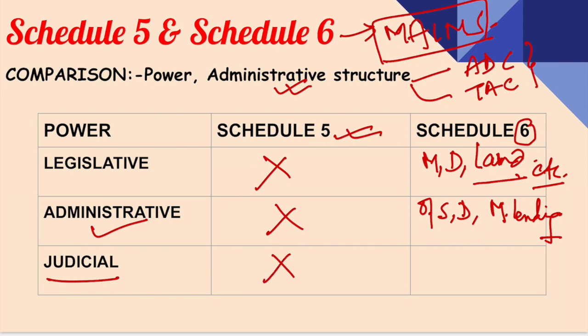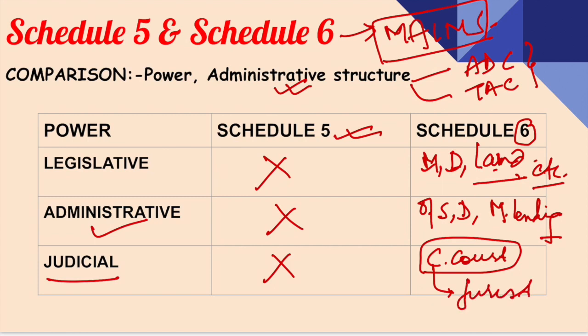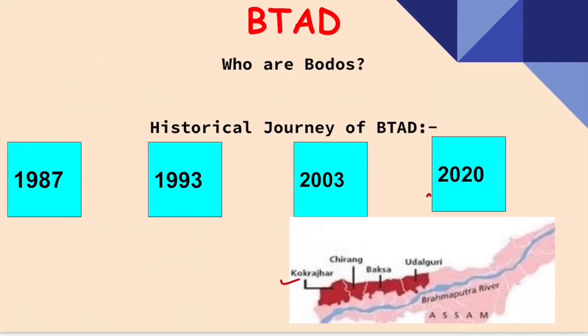No. Again, in the case of Schedule 6, they have a power to constitute a civil court in order to deal with the matter related to marriage, divorce, and the land. And in this case, again, one thing you need to remember is that even the jurisdiction of High Court does not apply here. Understood? Now, one thing I will add in the next slide with respect to the jurisdiction of the High Court. Then you will have to relate the things.